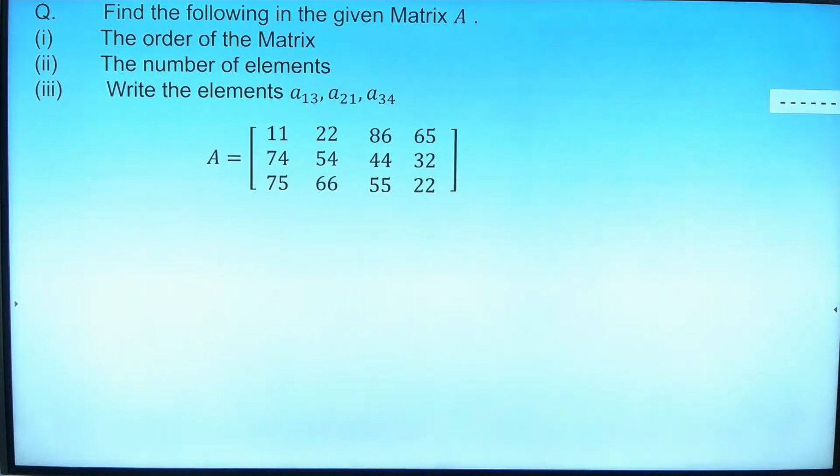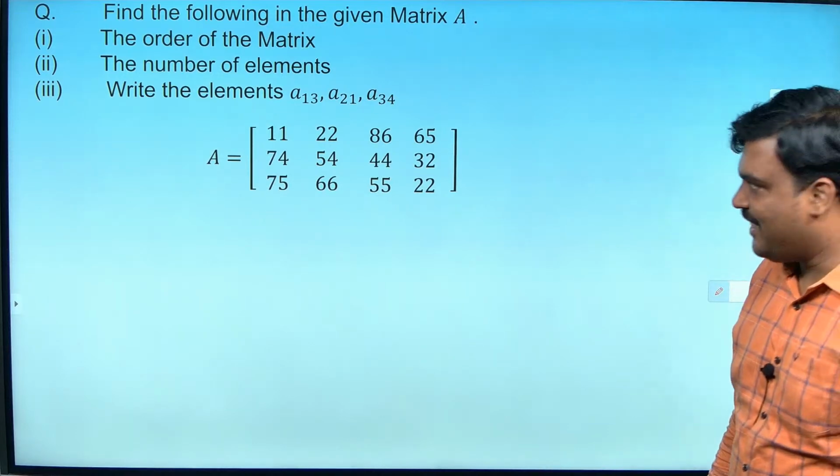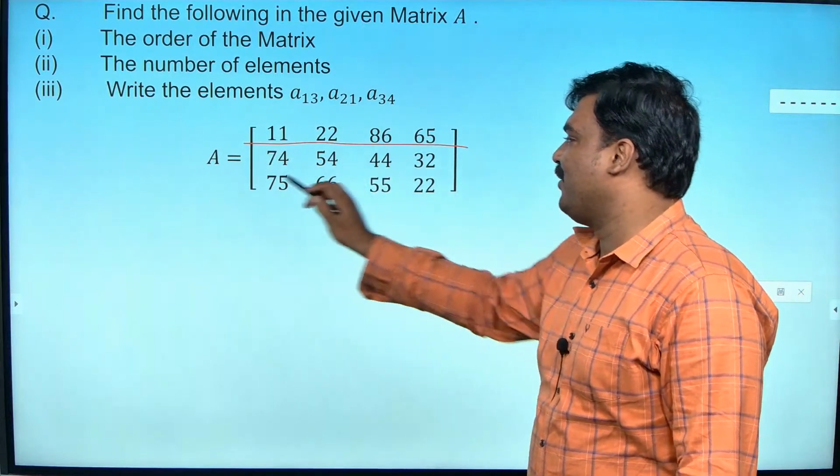Yes guys, I want to ask somebody. I will say a name, and they should answer, okay? Pavithra, what is the order of the matrix? You are not unmuted, so we can't hear you. Hey, what is the order of the matrix? 4 by 3. Very good.